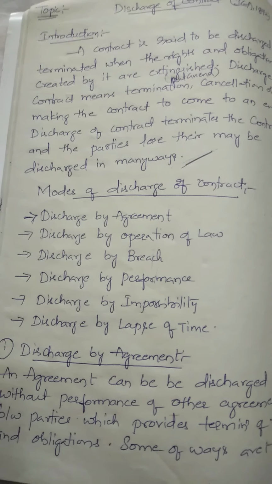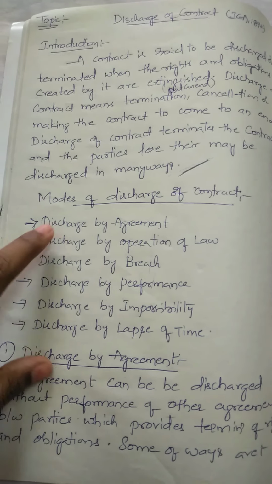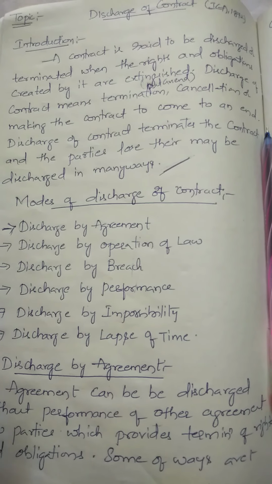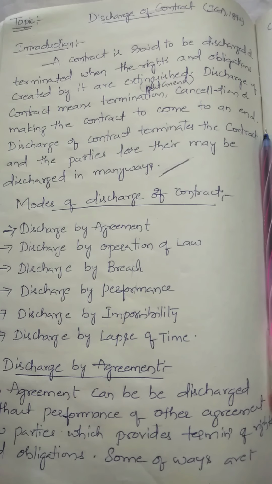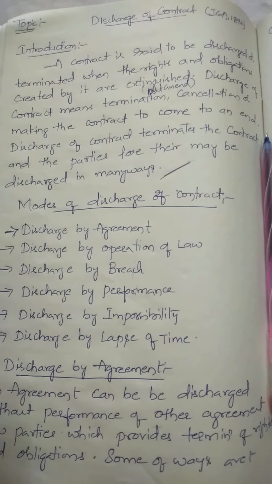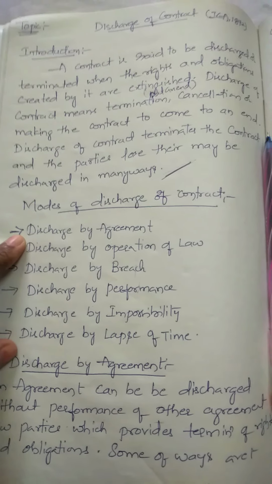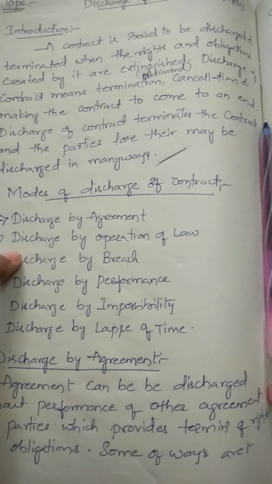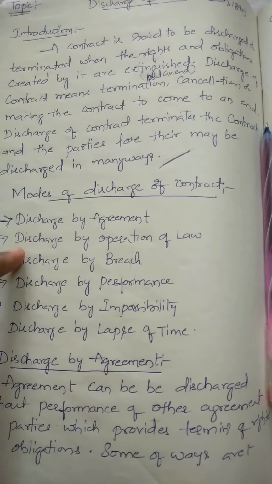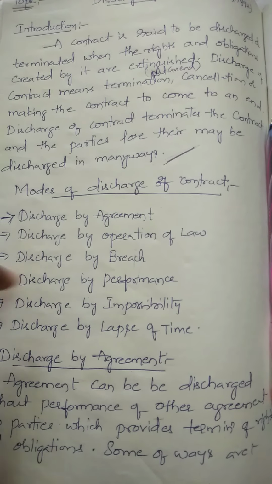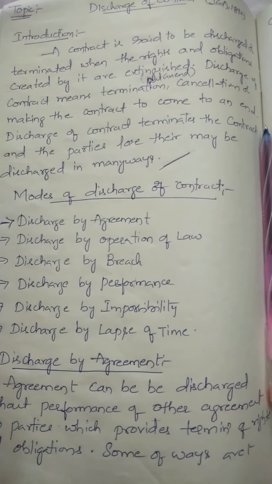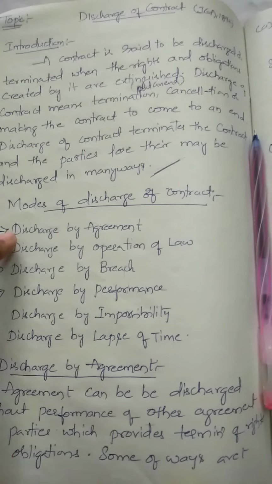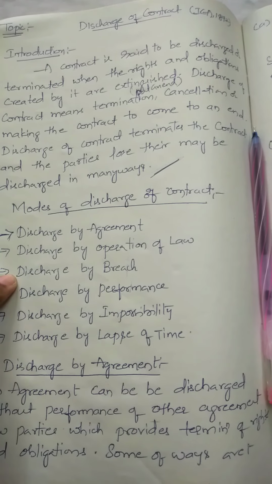So those discharges, we have completed up to three discharges here. Discharge by the agreement means by using the different types of agreement, how the rights and obligations between the parties can come to an end. That type of discharge we have seen in video 1. Another one is discharge by the operation of the law, means whenever the law enters, how the contract will get terminated. And by breach means non-performance. So all these three types have been covered in the two videos.